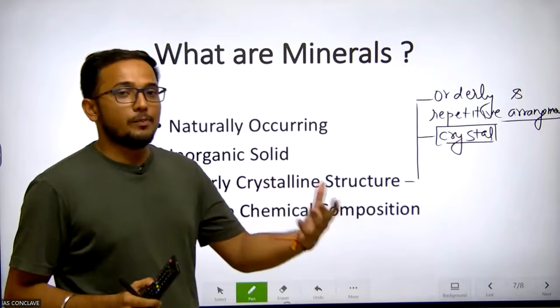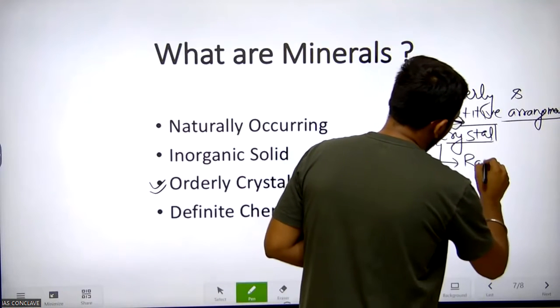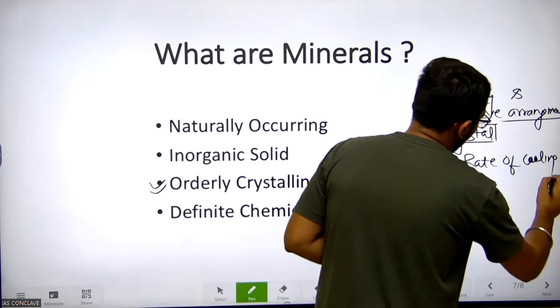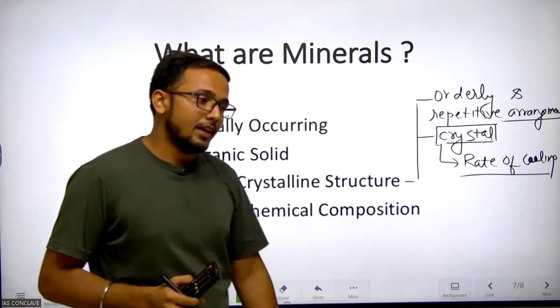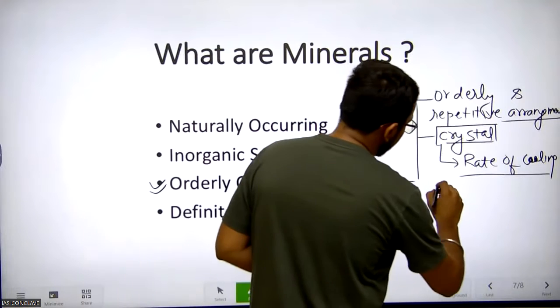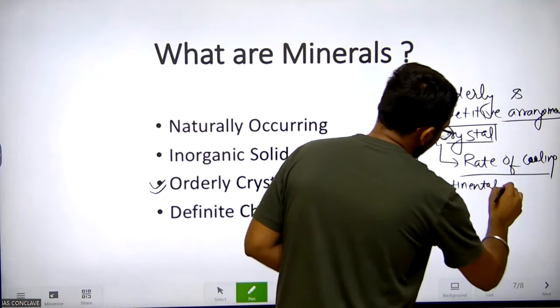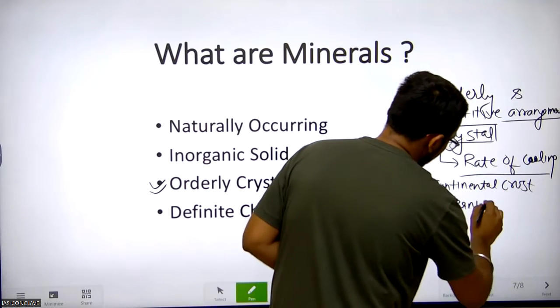The size and the shape of the crystal is determined by the rate of cooling. So the cooling rate decides and determines the shape and size of the crystal. And the famous example is continental crust and oceanic crust.